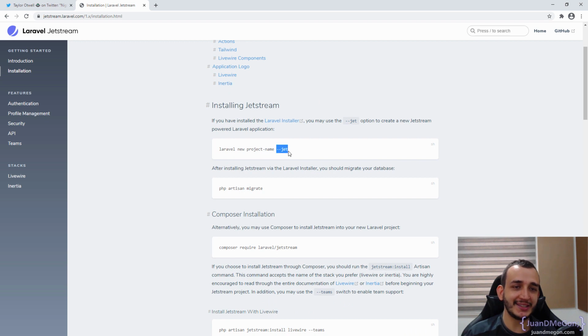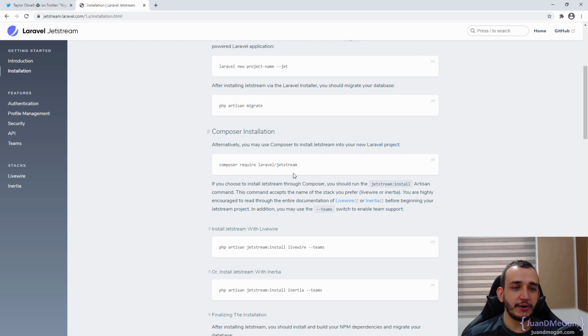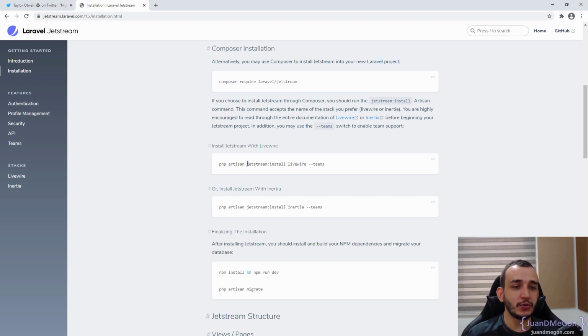Passing the --jet parameter here, or we can use directly as we are doing here after creating the Laravel project with Composer, we can require Laravel/Jetstream as a dependency of our project. After we have that, we just need to install with a new set of commands of Jetstream, with Jetstream install, and we are going to use Livewire.